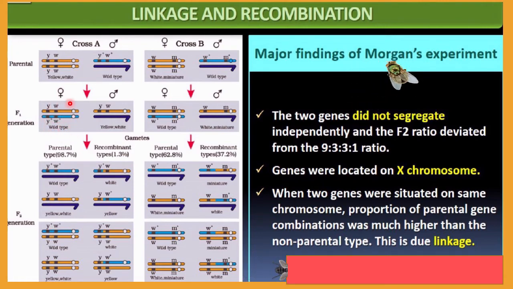Let me repeat what happened. Here XX, both chromosomes are homologous to each other, right? So as a result of that, what happened? Crossing over will happen. As a result, one gamete will have YW, another gamete will have Y plus W plus. These are the 2 types of gamete, right? And 2 gametes will be recombinant. That means one will have Y from here, W from here due to crossing over in between these 2, and one will have W from here and Y plus from here due to crossing over.